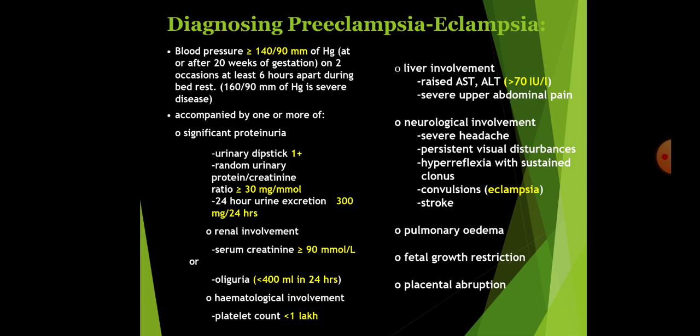Diagnosing preeclampsia, eclampsia. How will you diagnose? Here, as I have told earlier, there is hypertension along with proteinuria also and organ damage. So proteinuria could be present or absent, but hypertension will always be associated with end organ damage or proteinuria to call it preeclampsia. When BP is more than or equal to 140/90 at or after 20 weeks of gestation on 2 occasions at least 6 hours apart during bed rest, and 160/110 is severe disease, accompanied by one or more